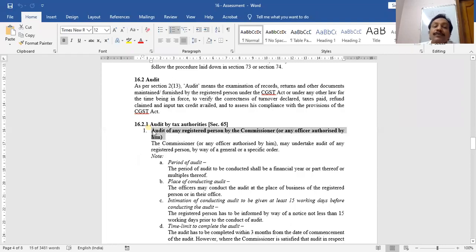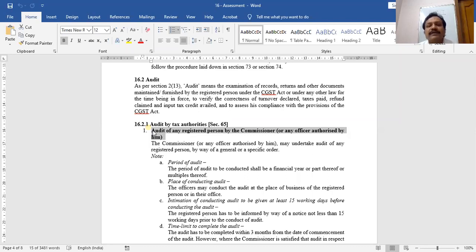that what factors are to be considered, whose audit can be done. Audit can be done of any registered person by the commissioner or any person authorized by the commissioner for any period, not at the commissioner's office, but at the place of business of the taxpayer. 15 days notice is required before starting audit. In 3 months, audit has to be completed, but the commissioner may extend this period of 3 months by another period of maximum 6 months after recording the reasons in writing.